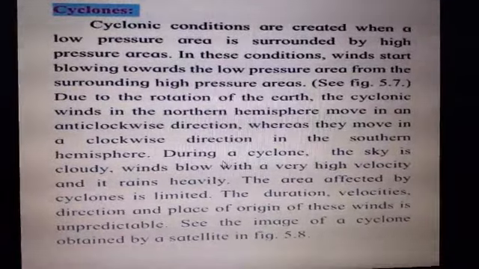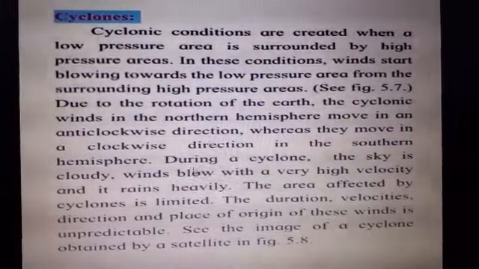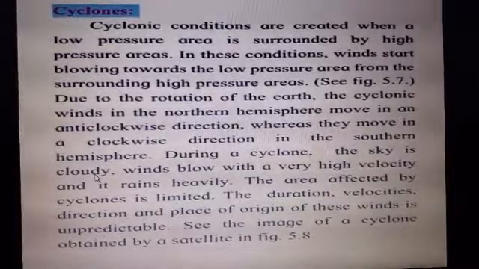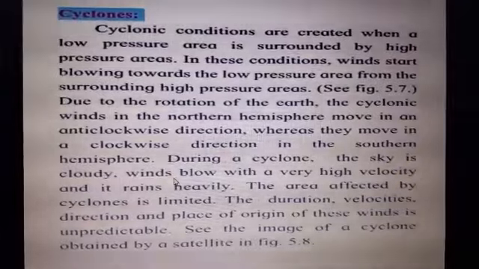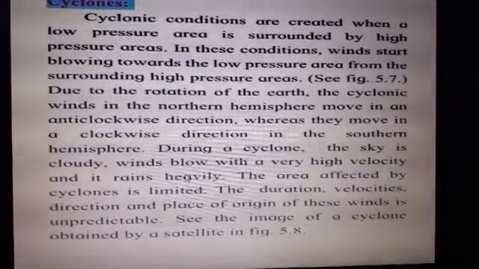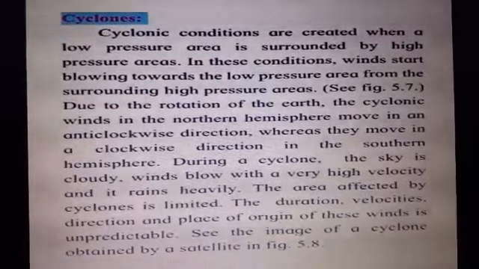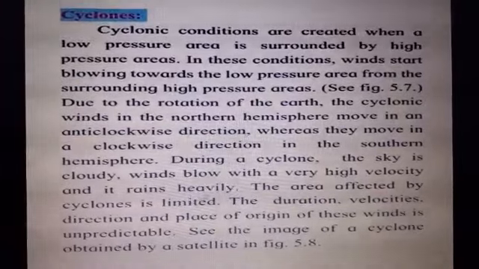During a cyclone, what happens during the cyclone? जब cyclone आता है तो क्या होता है? The sky is cloudy. How does the sky become cloudy? बहुत सारी मिट्टी भी उड़ती है. Winds blow with a very high velocity. How are the winds blowing? With a greater speed, high velocity. With great speed the winds blow, and it rains heavily, and we get heavy rains due to it.